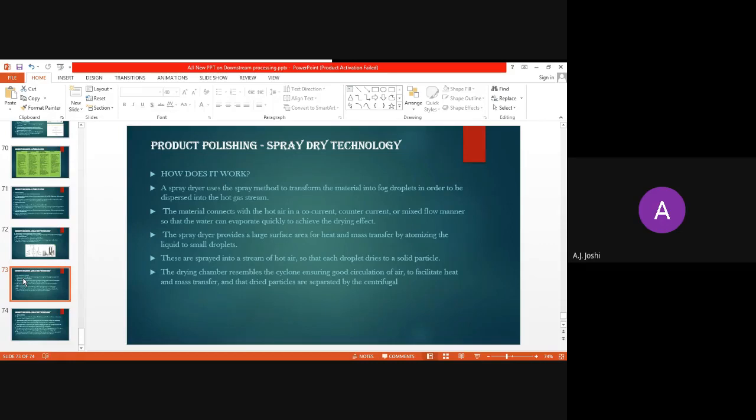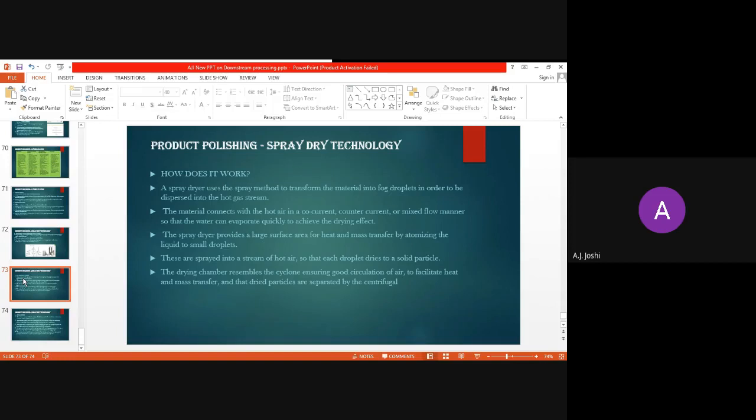During this stage, the material connects with the hot air in a co-current, counter-current or mixed flow manner so that the water can evaporate quickly to achieve the drying effect. So within a remarkably short period, the water content is removed in the form of vapors. This evaporation is comparatively very quick and the drying effect is observed.